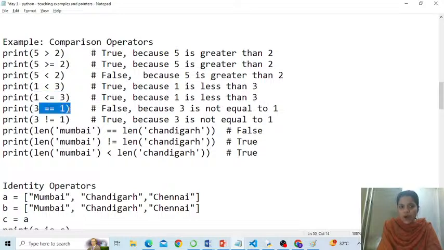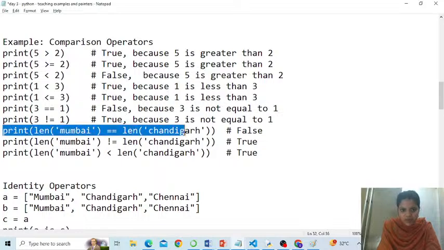Is 3 equal to 1? False. This is checking equality. Single equal to is assignment, but double equal to is a comparison. Correct? Okay. Is 3 not equal to 1? Yes, it is not equal to 1. How can 3 and 1 be the same? Am I right? How about this one, people?